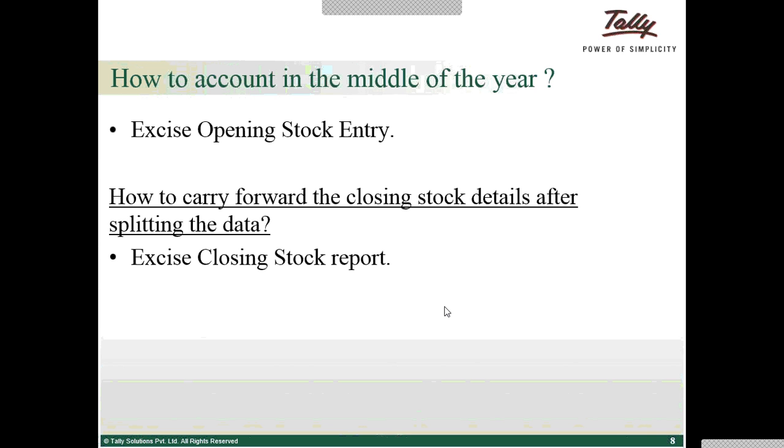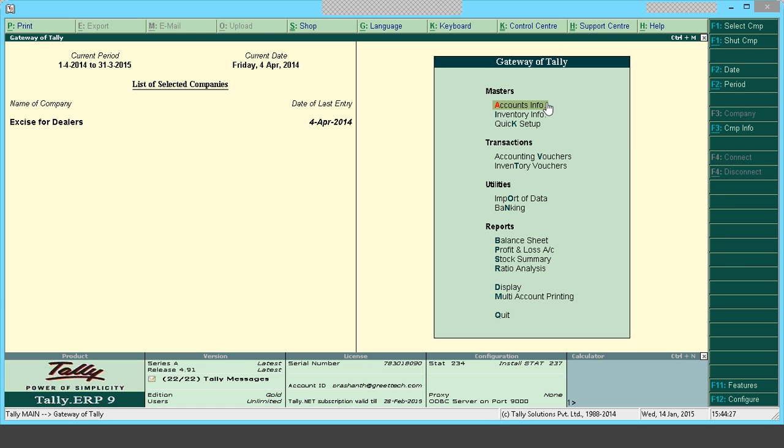If a new company is created, or books of accounts are newly started in Tally, the opening stock would be of a period previous to the book beginning period. We are going to see now how to bring in the excise opening stock and the tax references in Tally.